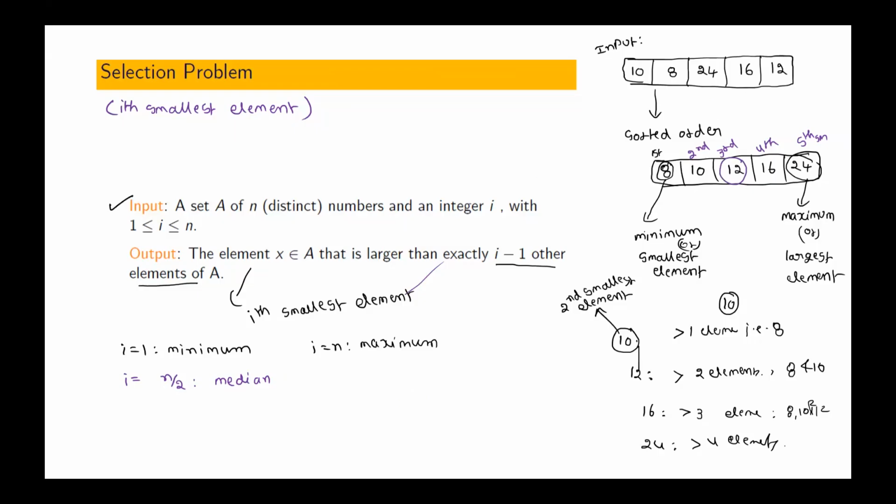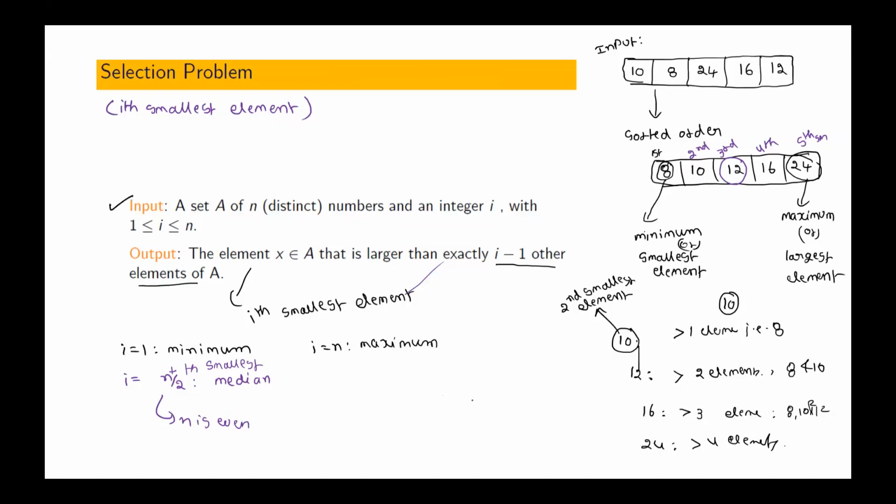If there are 6 elements, then we have 2 medians, the third and fourth elements. One we call the lower median, the other one we call the upper median. Okay, if n is odd, the (n plus 1) by 2 smallest element, we call it the median. Is that correct?